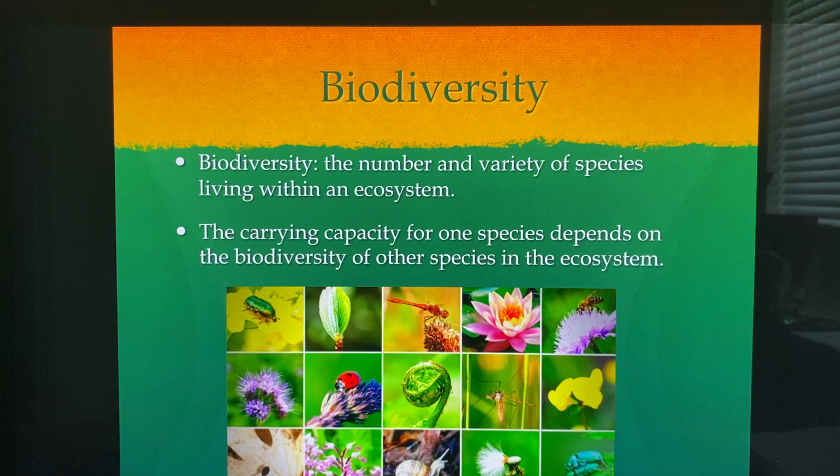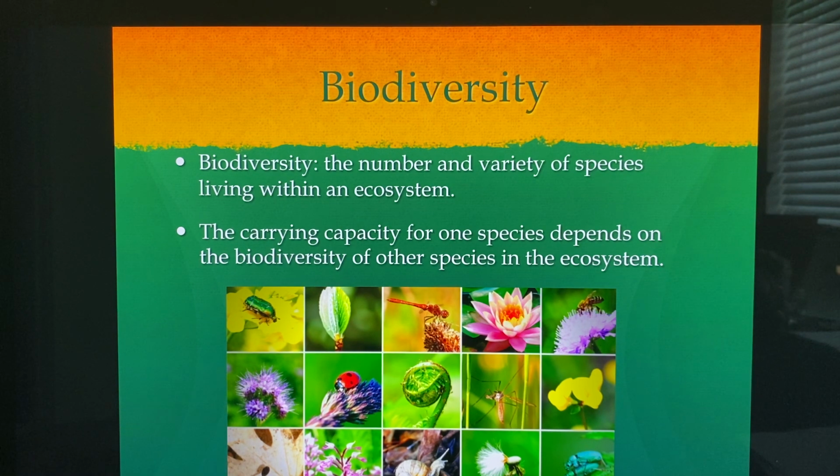The carrying capacity for one species depends on the biodiversity of other species in the ecosystem. Now, what does that mean? It means, if you have a lot of different kinds of life and one life is becoming extinct or has died in that area, you still have other types of life, of biodiversity. So you'll still have other plants.